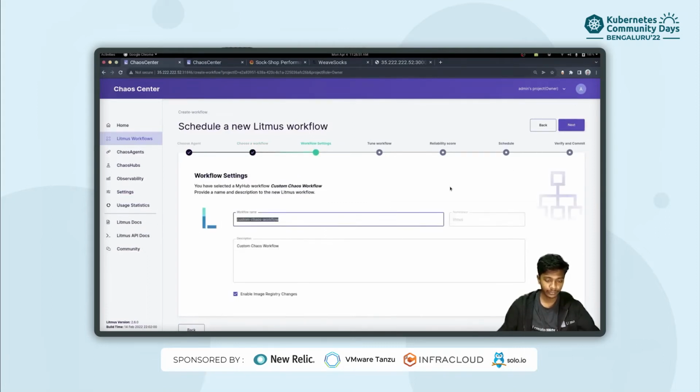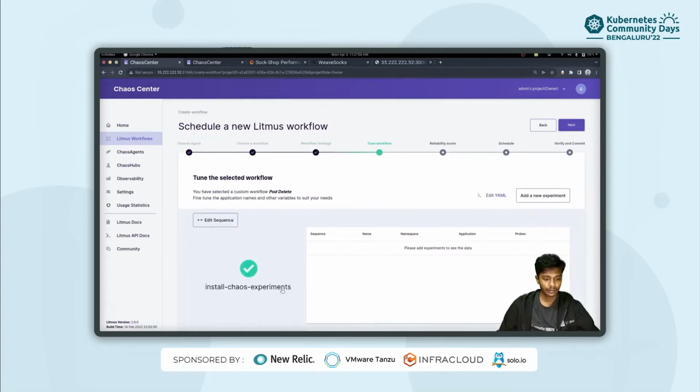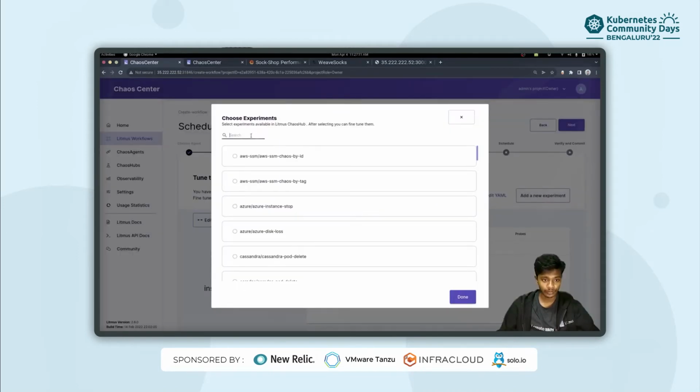Let us specify our workflow settings. Let us name it as pod delete, and in description we can simply say pod delete workflow. And with that, let's go next. So here in the tune workflow, let us add our first chaos experiment, that is the pod delete experiment.